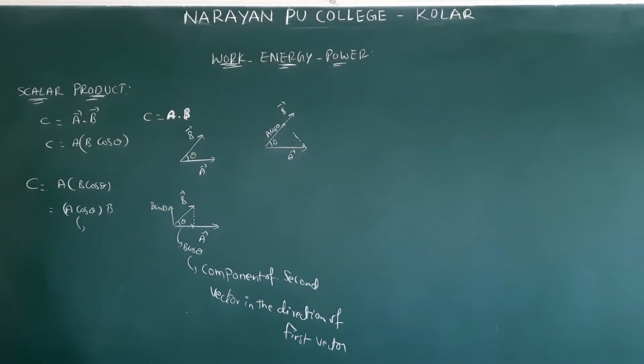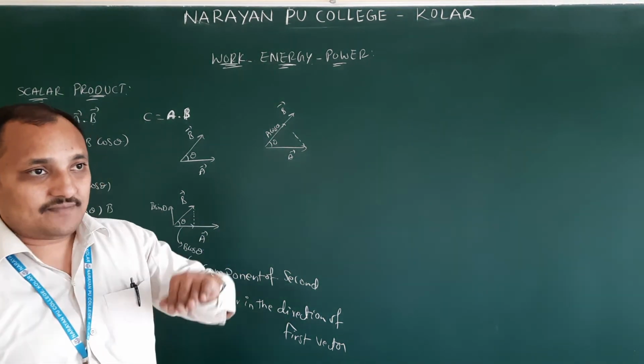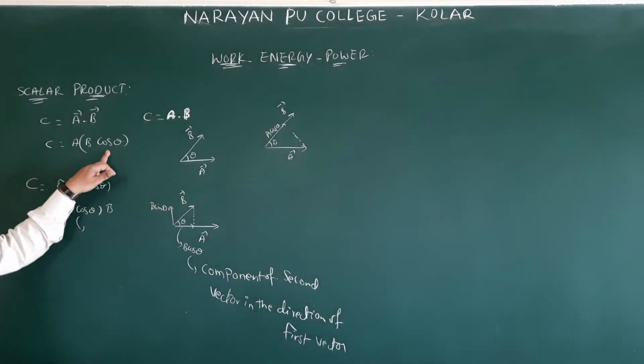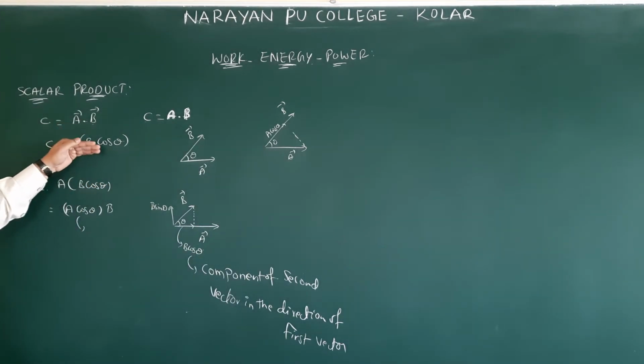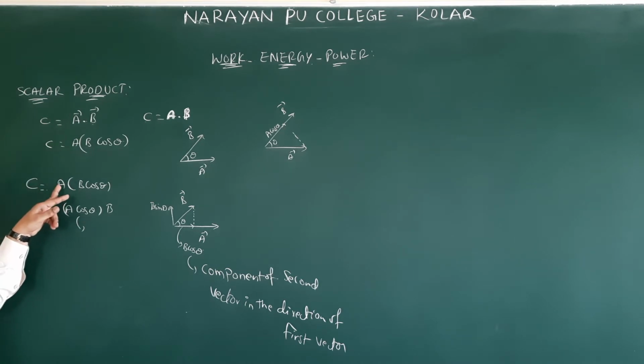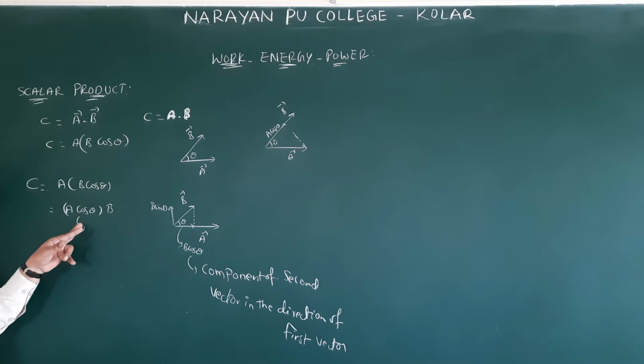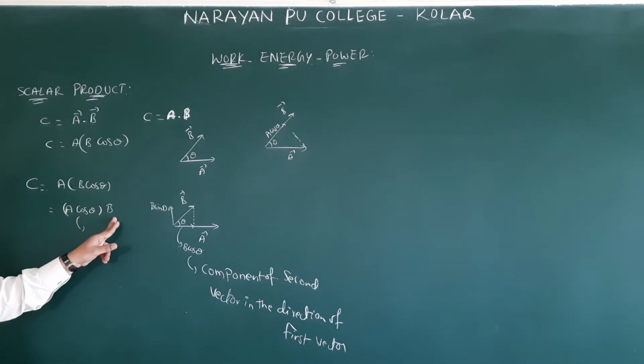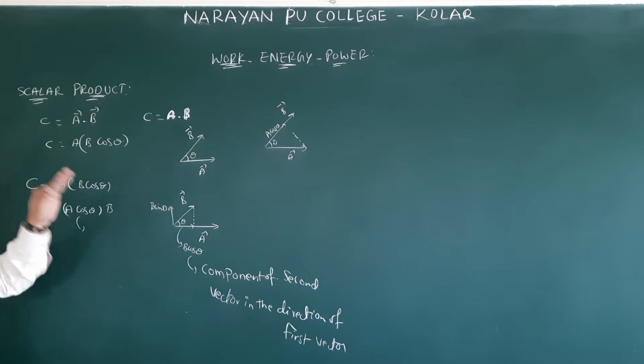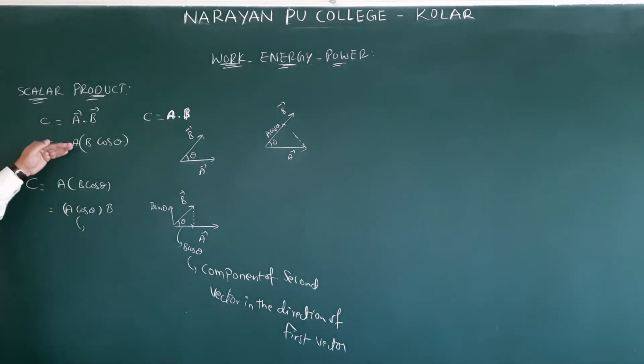Any definition you can write. If they ask you to define scalar product, it is the product of magnitude of two vectors and cosine of angle between them. This is one definition. Another one is the product of magnitude of first vector and component of second vector in the direction of first vector. Next, product of magnitude of second vector and component of first vector in the direction of second vector. So these three definitions you have to write carefully. This is the definition of scalar product.